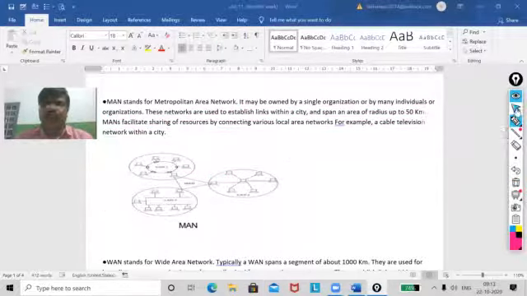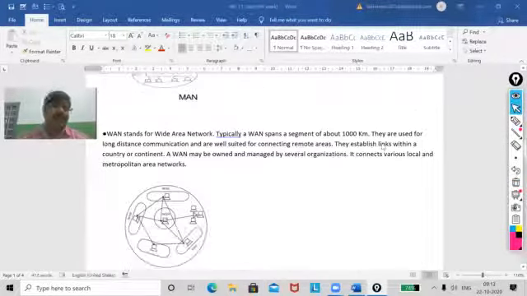Now, the next one, that is the last one, that is WAN. When I say WAN, that means there is no barrier. It is called wide area network. This has long distance communication. Understood?